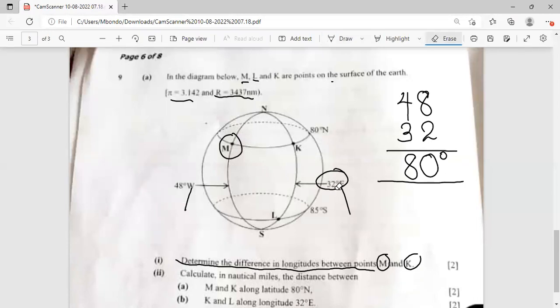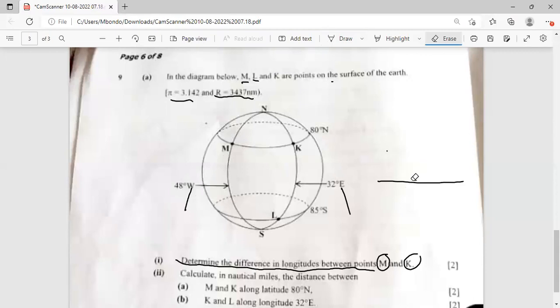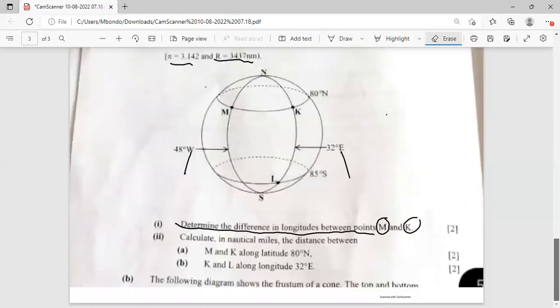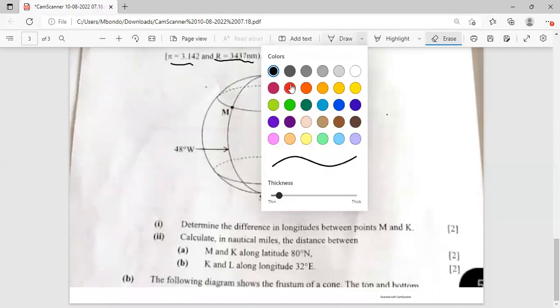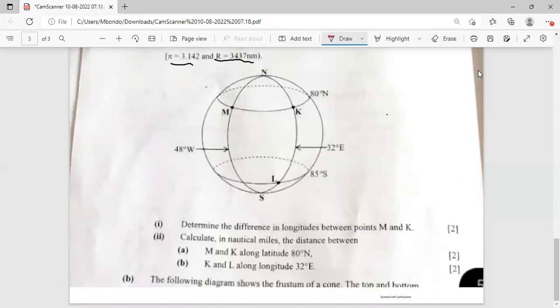Okay, so let me take you to the second question, ladies and gentlemen. Calculate, in nautical miles, the distance between M and K, this distance here.